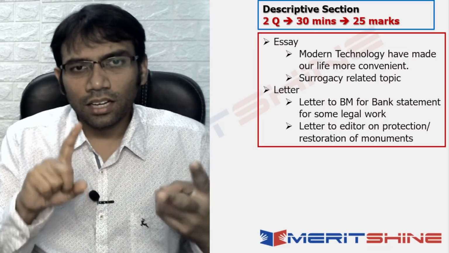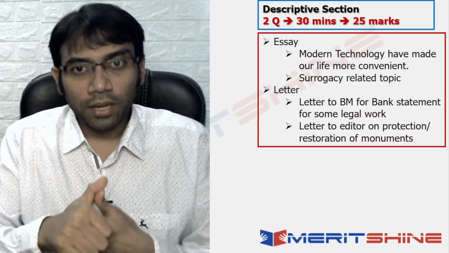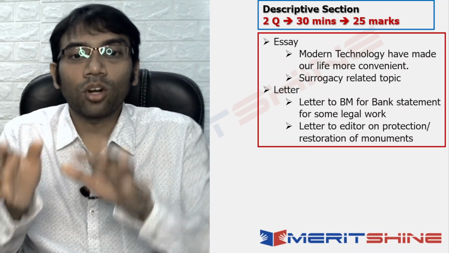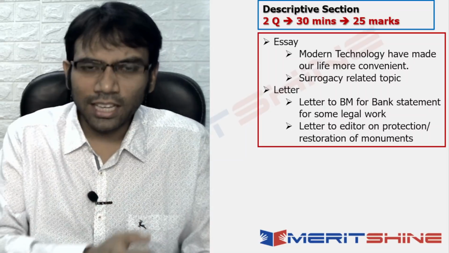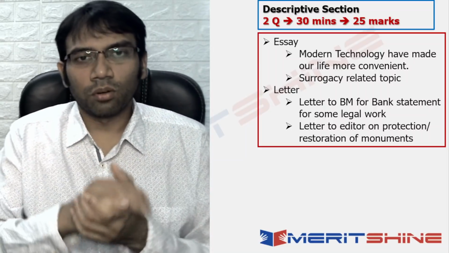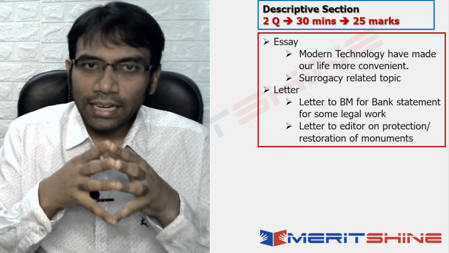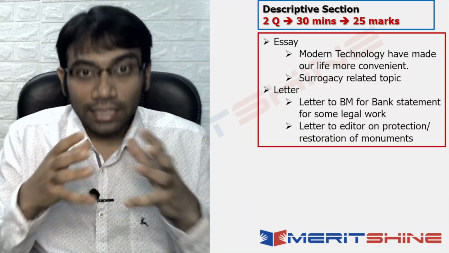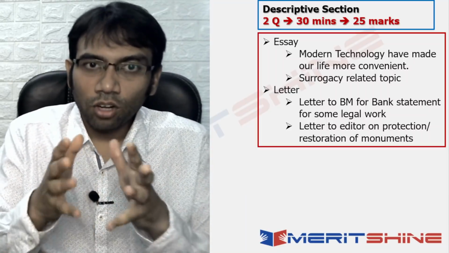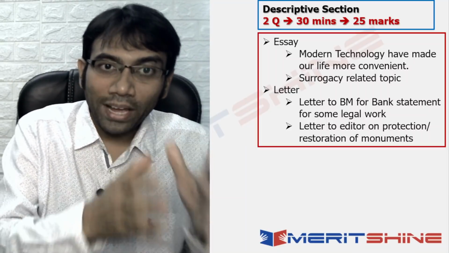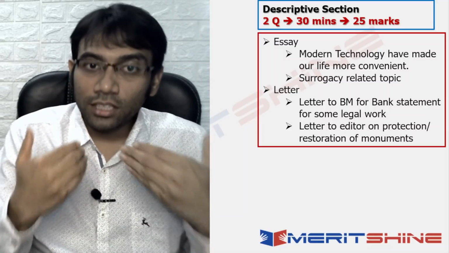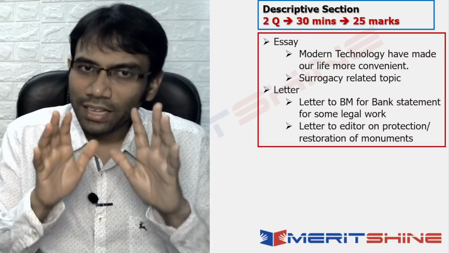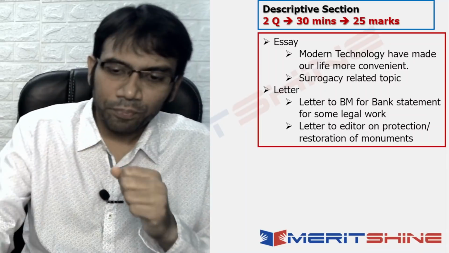And there were letters. Letter options were a letter to the branch manager for a bank statement for some legal work that you have, and another option was a letter to the editor on protection or restoration of monuments. Okay. So these were the options. So pretty general topics. Anyone could have fared well if they have followed the techniques of writing, the advice that I normally give for writing well, in a straightforward and simple manner. So if they have followed those instructions, they would have made a good job in the descriptive section at least.